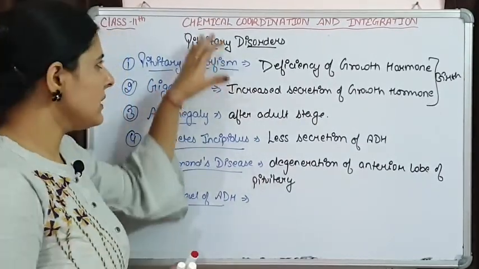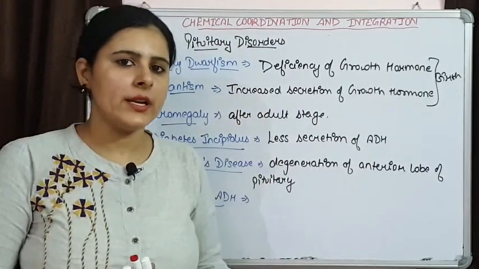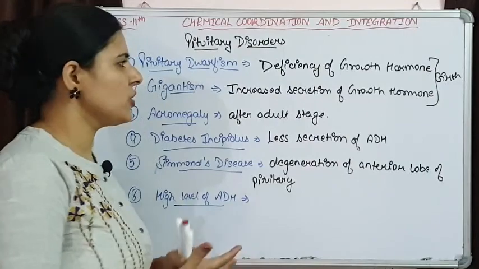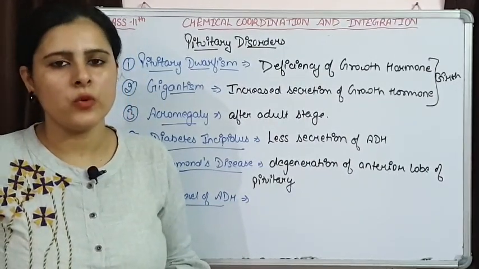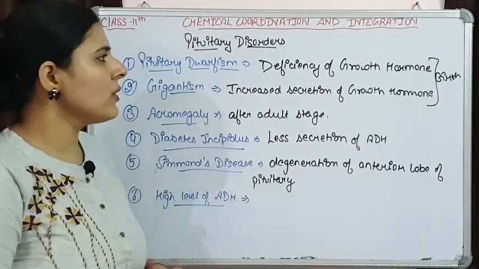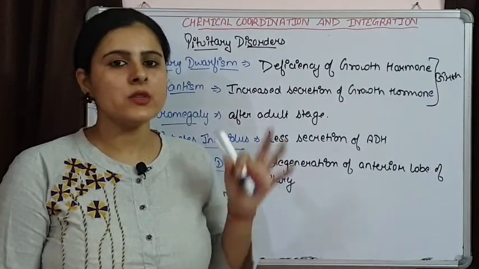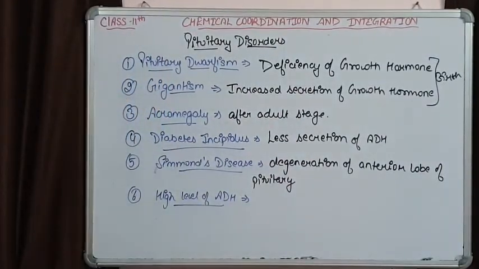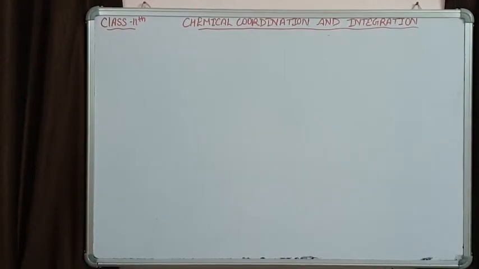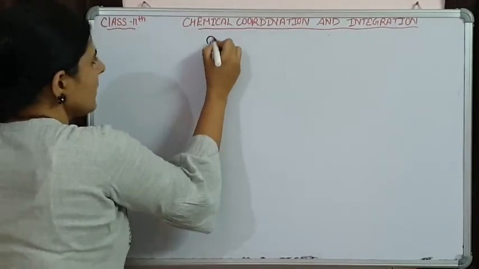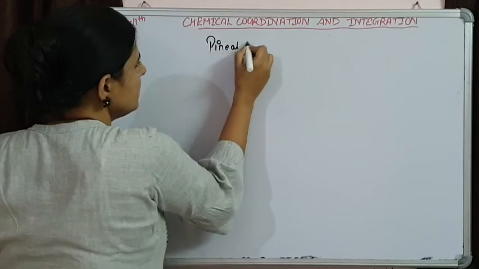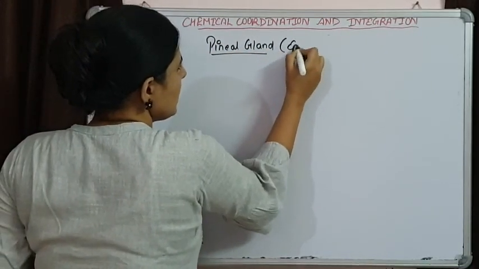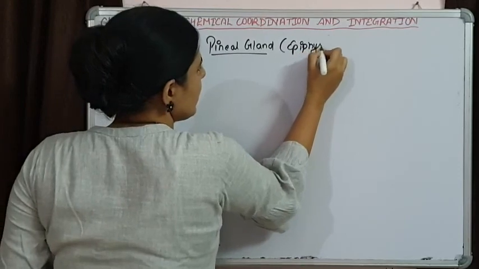So these are some of the disorders related to our pituitary gland because of hypo or hyper secretion of the pituitary hormones. Now the next gland which we are going to discuss is the pineal gland, that is also present in the brain. It is also known as epiphysis.